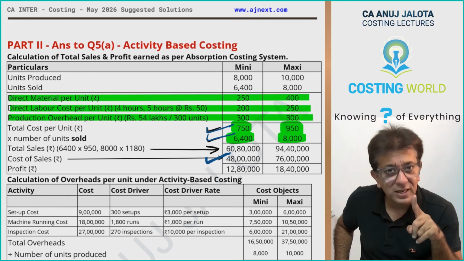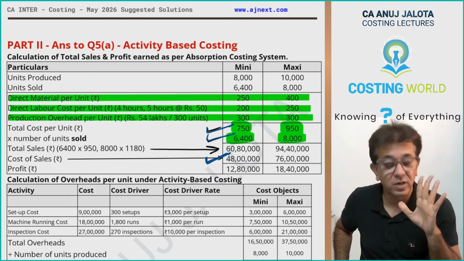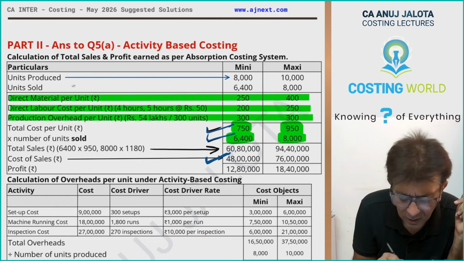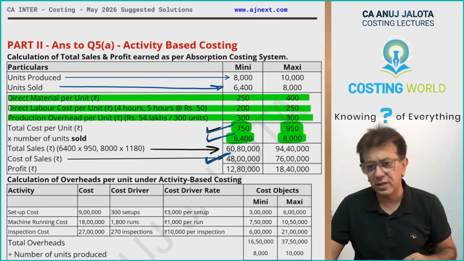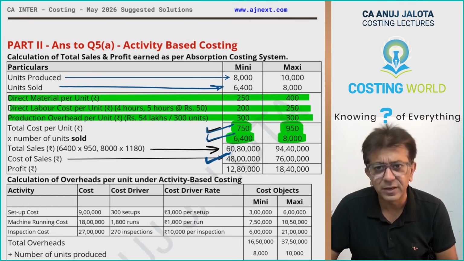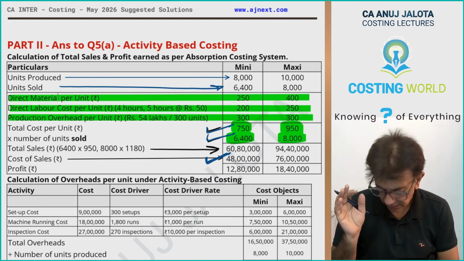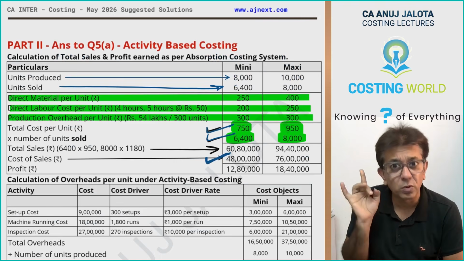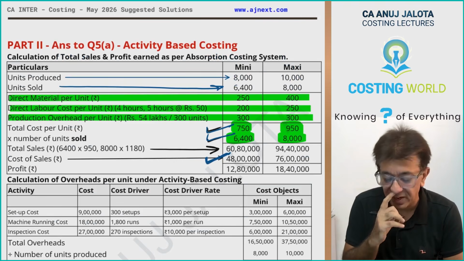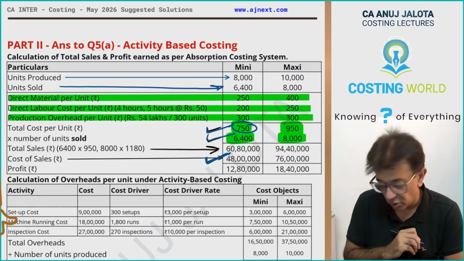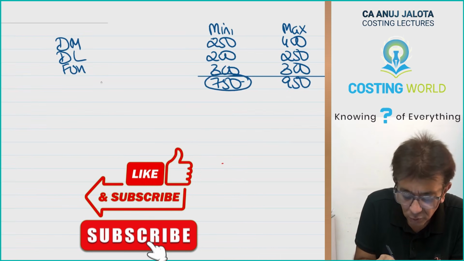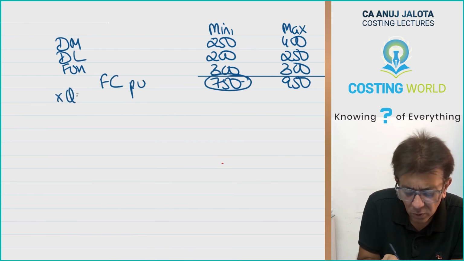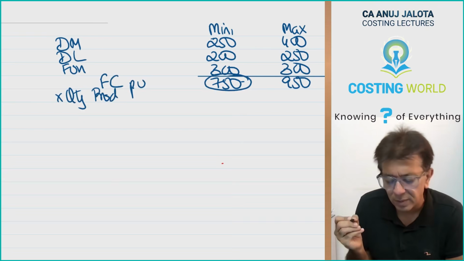Now, I'll demonstrate that thing also for anybody who has the slightest of confusions. If you are thinking, no, sir, I have taken units produced, I'll get you the answer from there. Listen, if you want to do the things in that manner, then what I suggest is, see, what I have done over here. In case you want to talk of stocks and quantity produced, 750 rupees is a cost. That figure you all can compute over here. This will give you factory cost per unit, correct? If you say, sir, I'll multiply by quantity produced, I do not have a problem. Let's multiply by quantity produced.